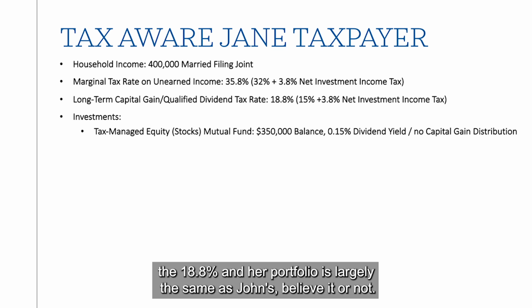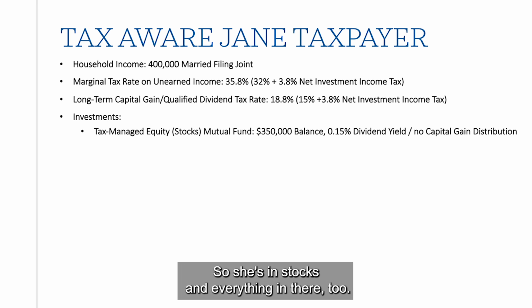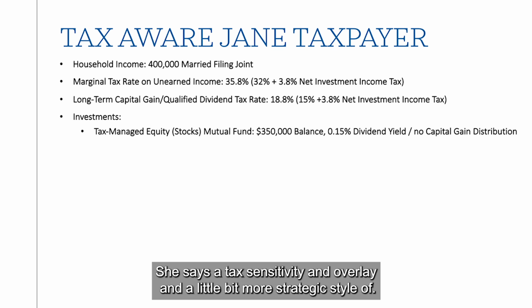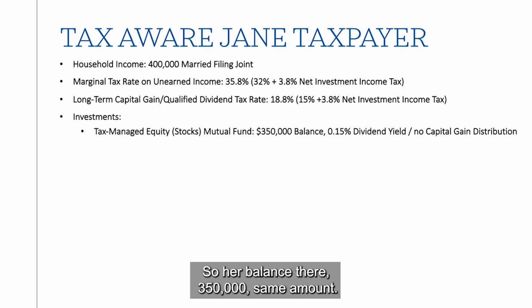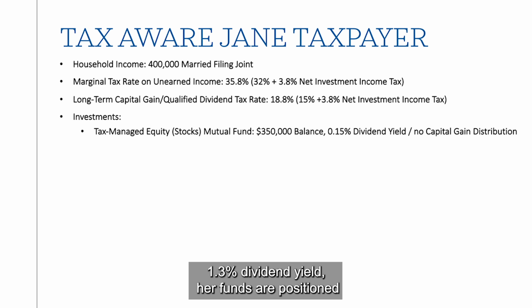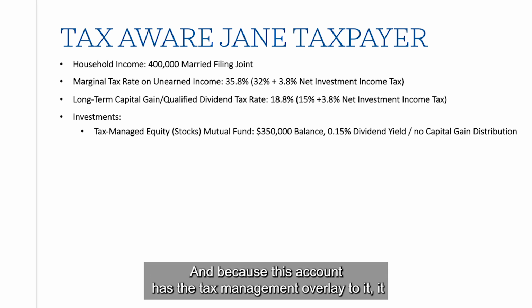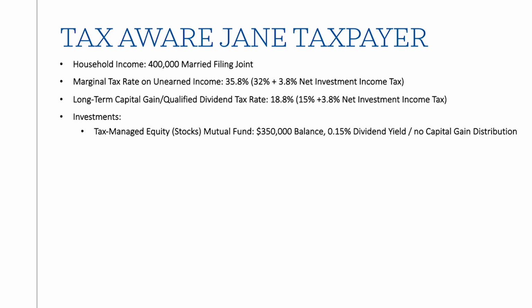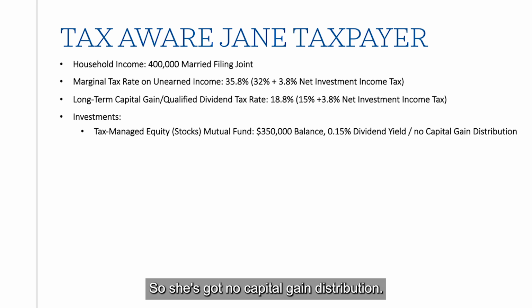And her portfolio is largely the same as John's, believe it or not. She has, in this case, though, a tax-managed equity mutual fund, so she's in stocks and everything in there too. Just has a tax sensitivity overlay and a little bit more strategic style of how it's invested. So her balance there, $350,000, same amount, but instead of that 1.3% dividend yield, her funds are positioned a little differently, and she has a 0.15% dividend yield. And because this account has the tax management overlay to it, it didn't actually disperse any capital gains this year. So she's got no capital gain distribution.